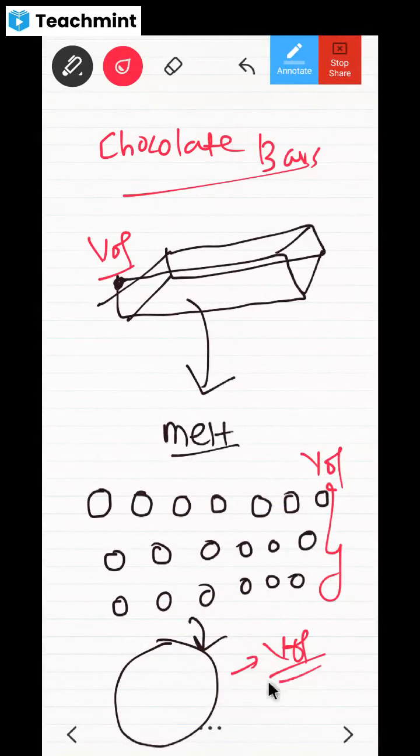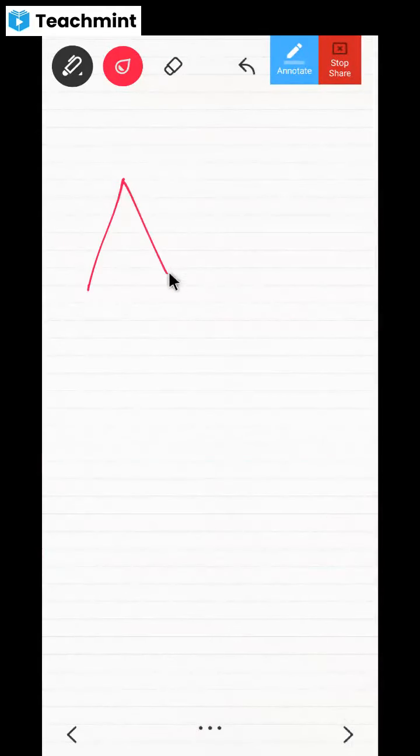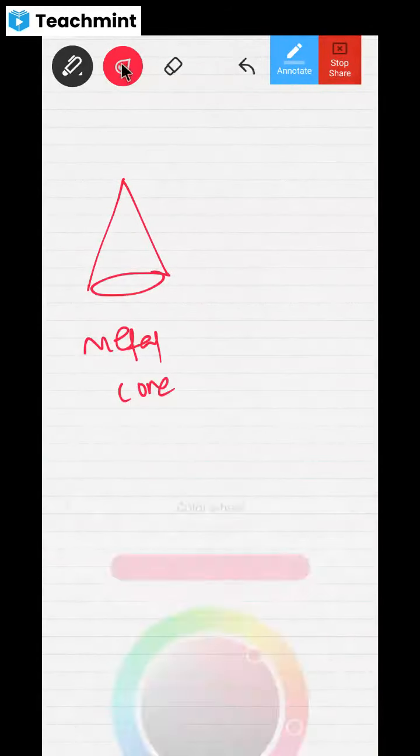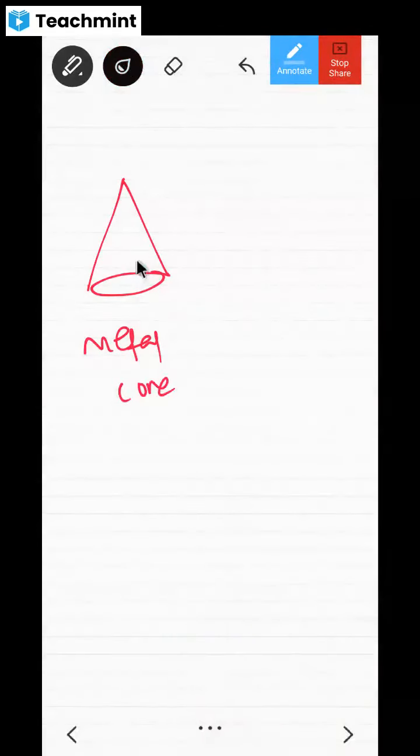So, on melting and recasting into any shape, for example, there is a cone. Okay, this is a metal cone. Now, this metal cone, what you have done, you don't like cones. By looking at cones, you feel very angry. So what you did, you melted this.